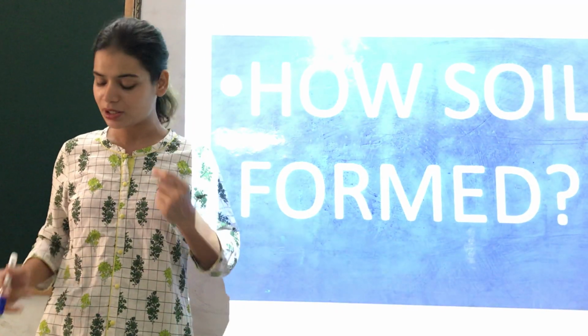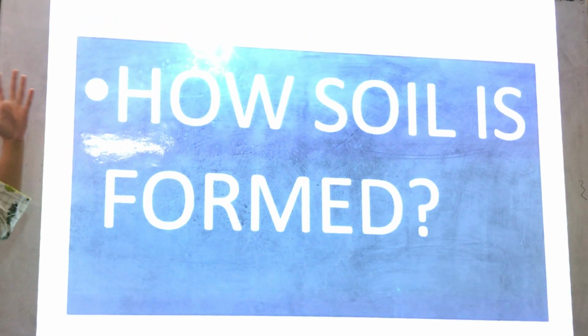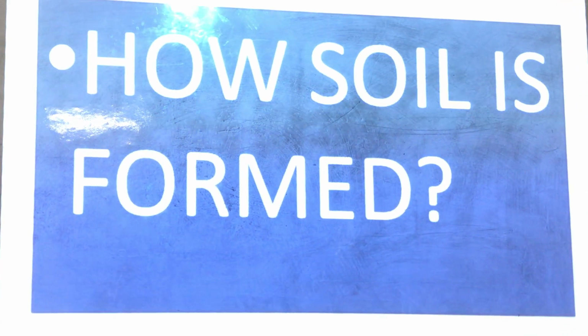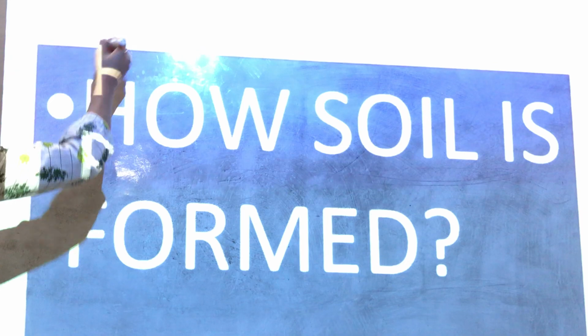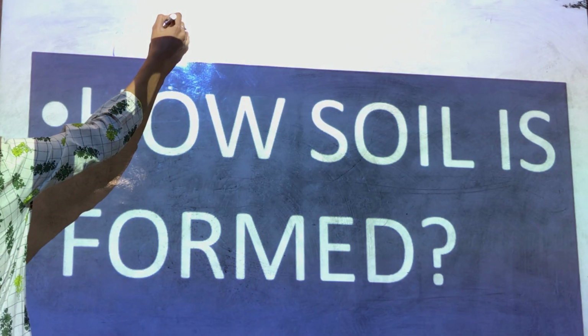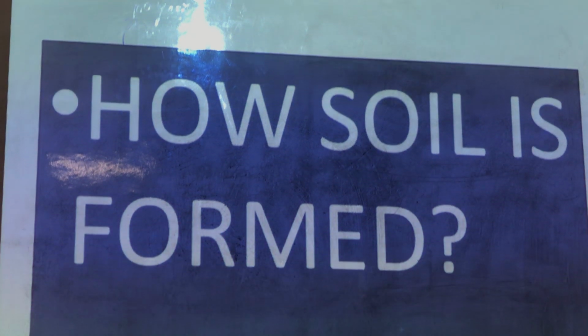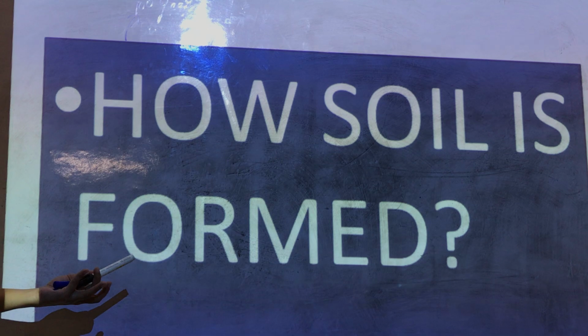If you look at the screen, you will see this big question: how is soil formed? That is the objective of our class. You will be surprised to know that soil takes about 100 years to form. It takes not 1 year, 2 years, but almost 100 years to form. And how does it form? From where does it form?